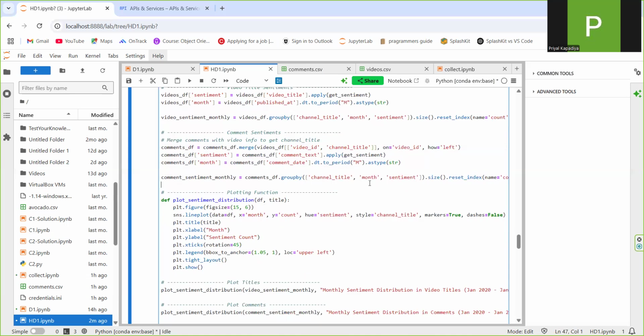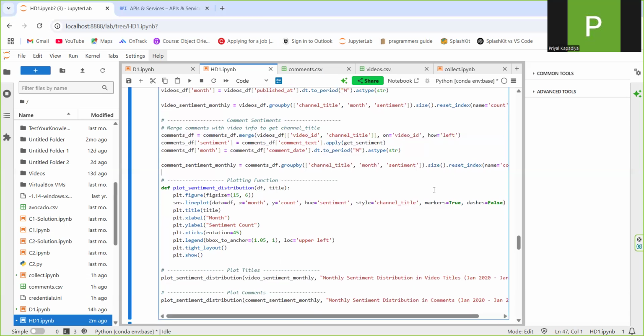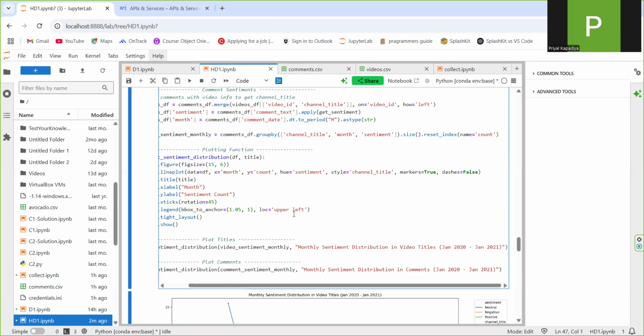And to keep the analysis relevant, I filtered the data to include only the records from January 2020 to January 2021.